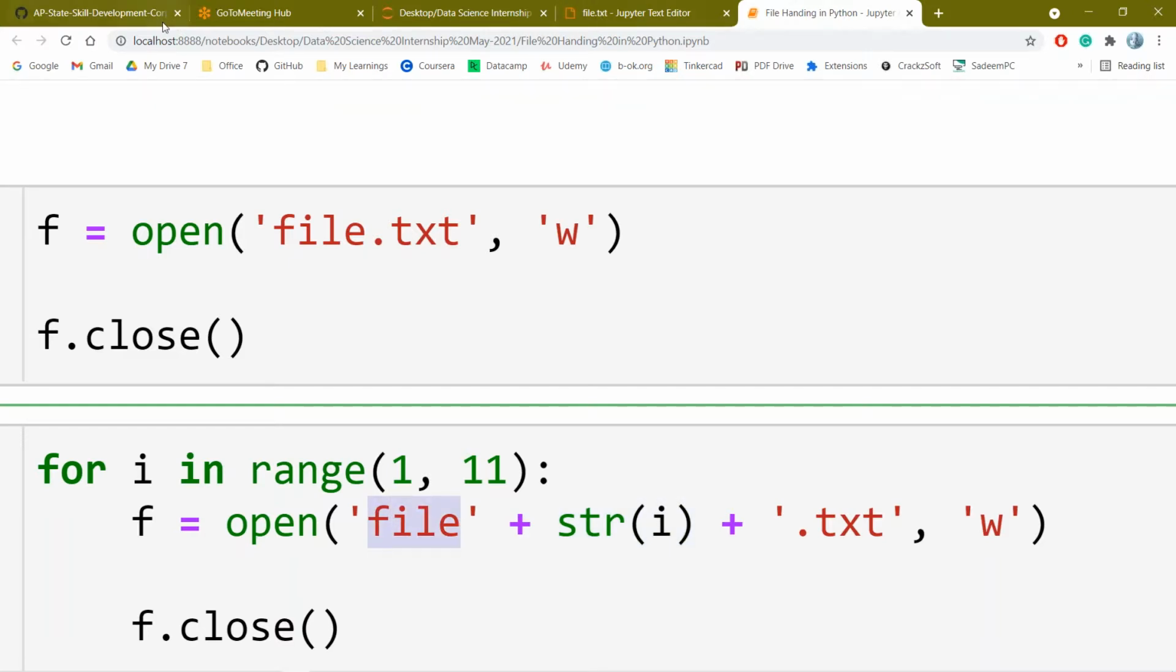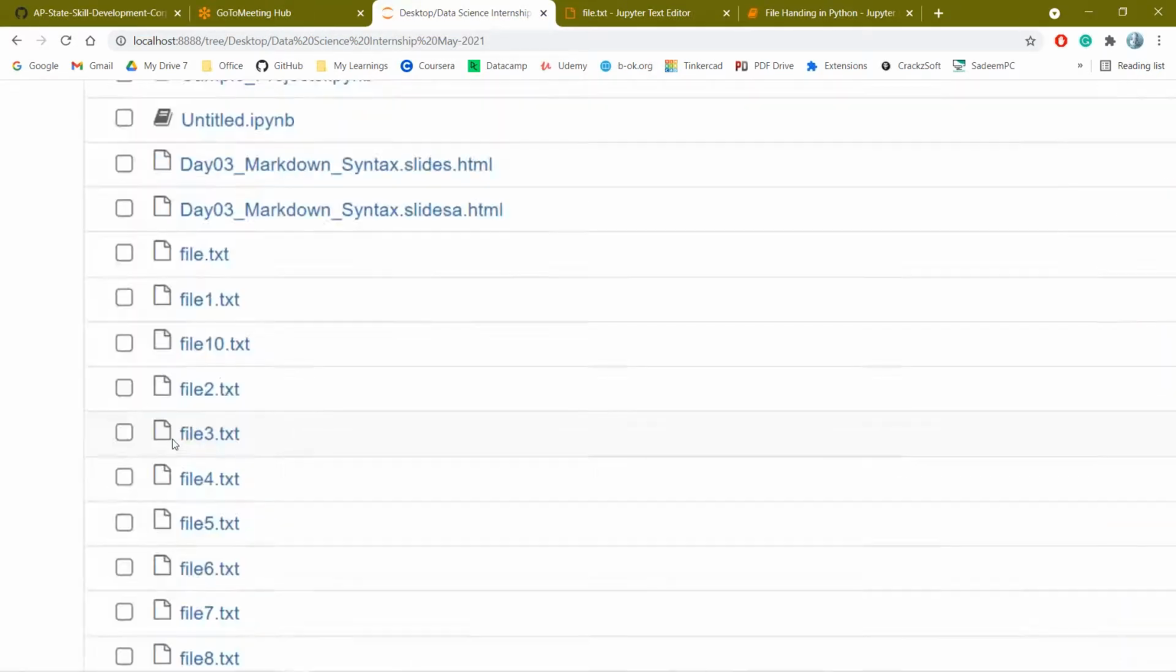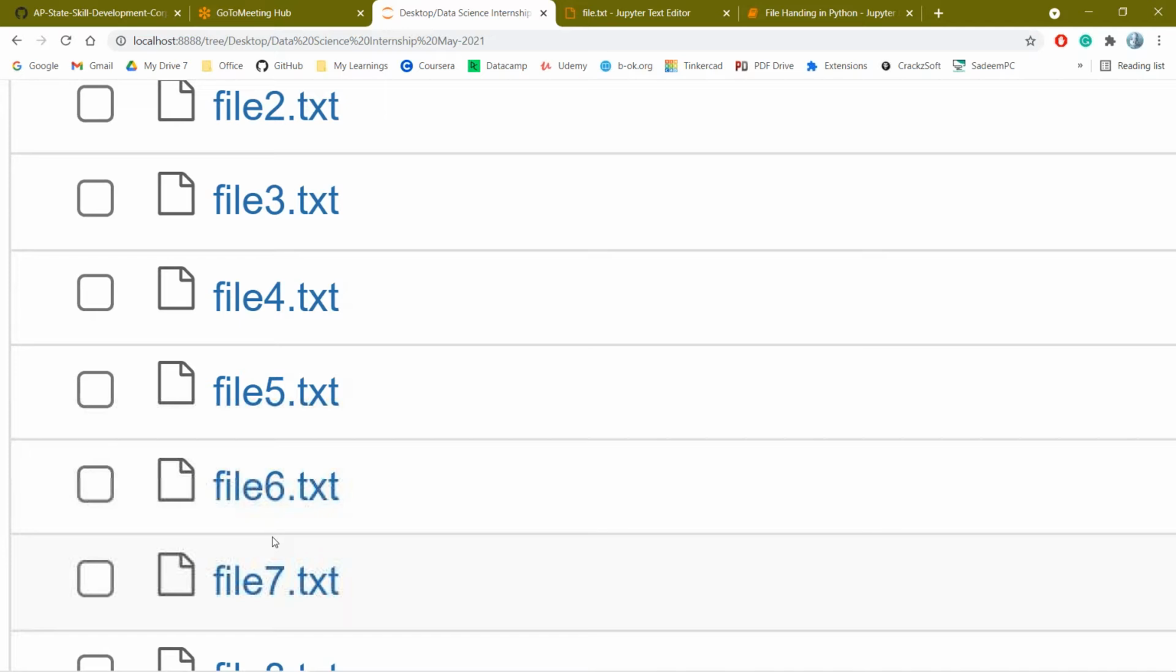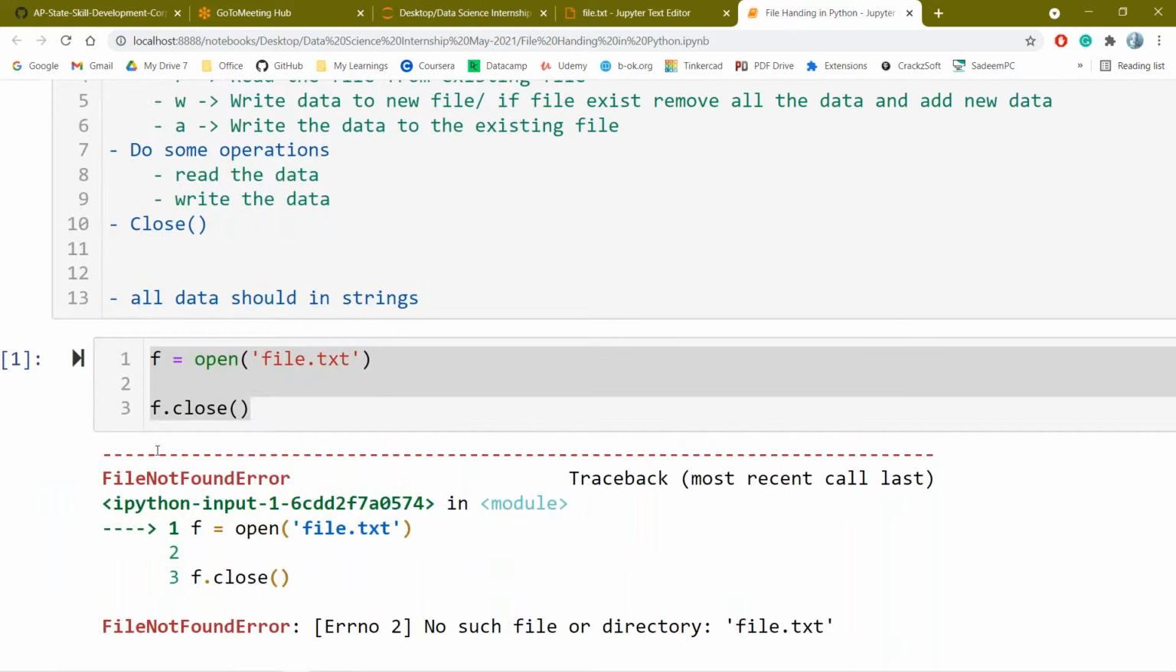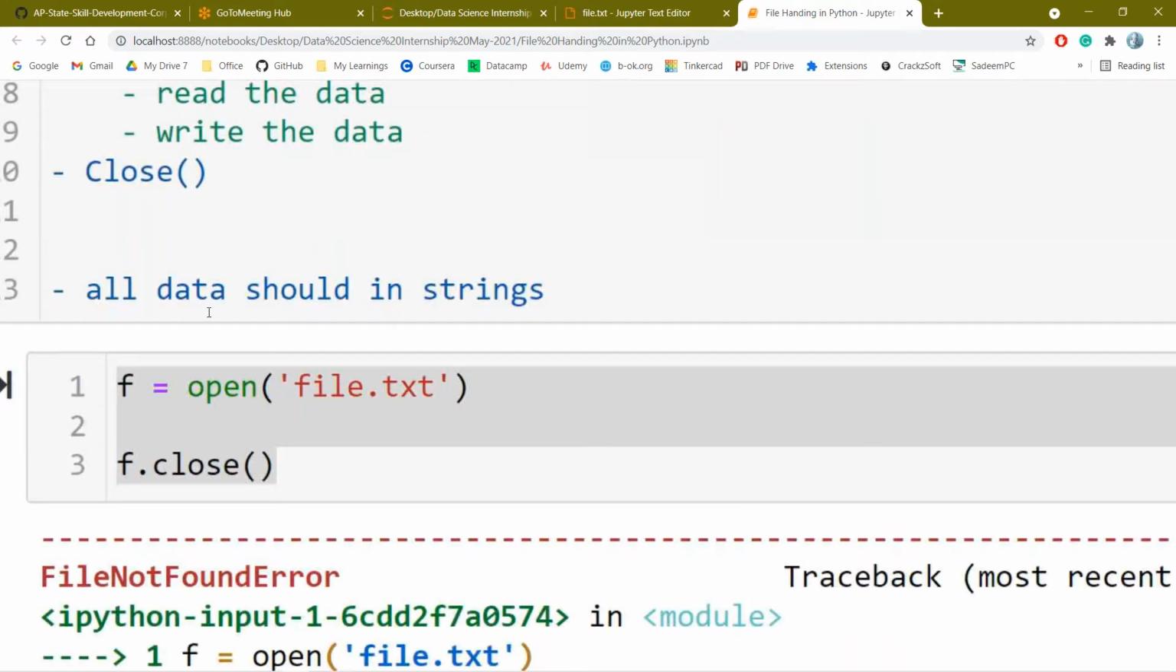Why I concatenated all those things is that my logic is to create the files file1.txt, file2.txt, file3.txt and so on. For that purpose I converted that particular integer to a string and concatenated. Simple. One more thing is that every data should be in strings.